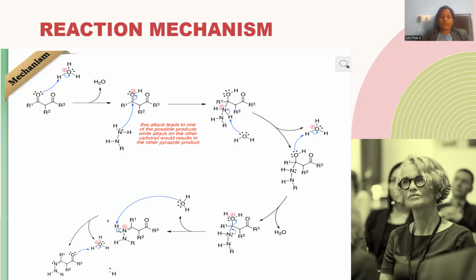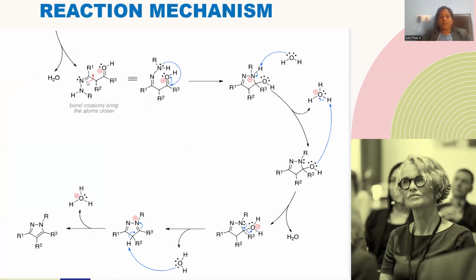That iminium cation will be subsequently deprotonated by means of a water molecule, giving rise to this imine linkage. The generated imine will go for ring cyclization in such a manner. It will participate in the ring cyclization by flipping of the bonds. Let me flip the bonds over there.